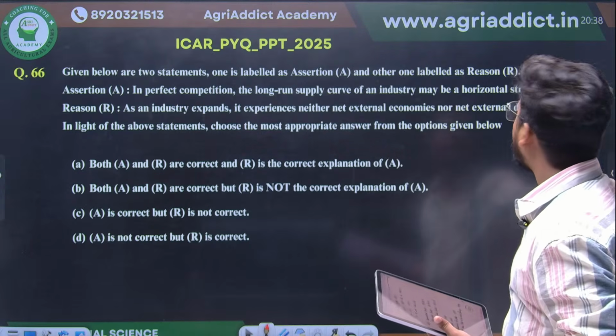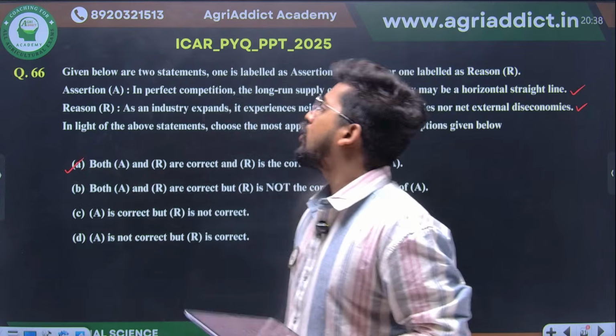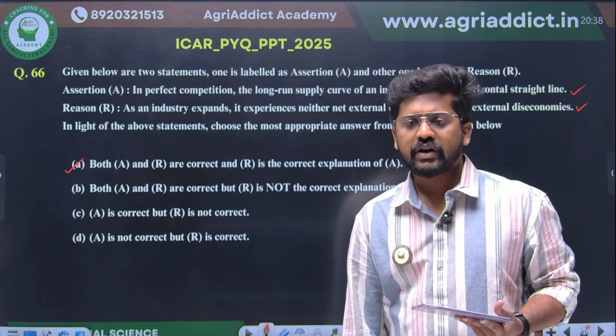So the assertion and reason are correct, and the reason is the correct explanation for the assertion. Option A will be the correct answer. Is it clear? I hope it's clear.